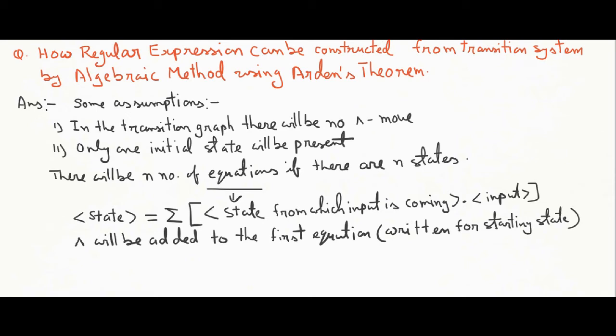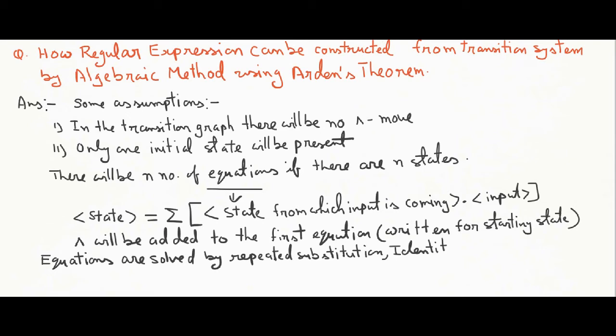Now, how to solve the question? Equations are going to be solved by repeated substitution, using Arden's theorem and the identities for regular expressions, and then we are going to write the regular expression for the transition system. How are we going to write it? We have to keep in mind that the state corresponding to the final state of the transition system will correspond to the regular expression.